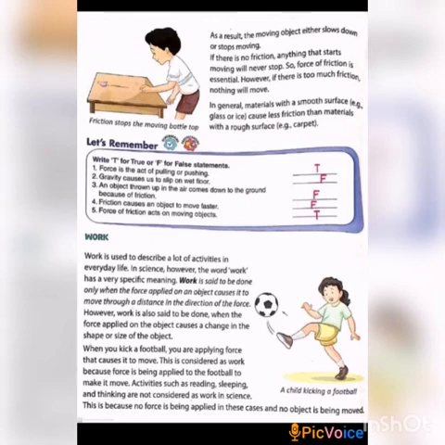Then the fourth one, friction causes an object to move faster. That is false. Then the fifth one, force of friction acts on a moving object. That is true. So the first and fifth statements are true. The other three are false. Okay, the remaining portion will be discussed in the next class.